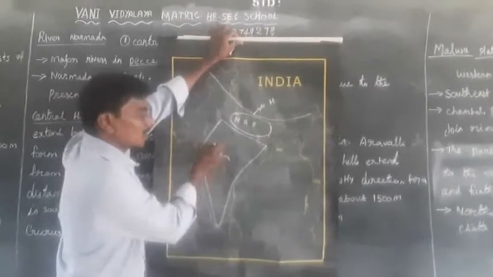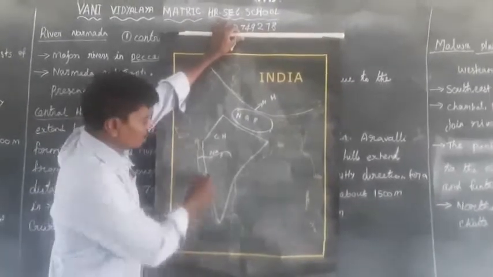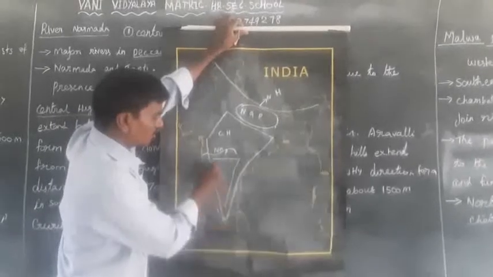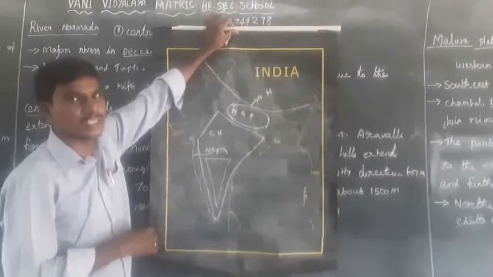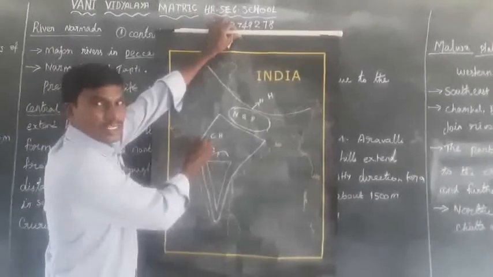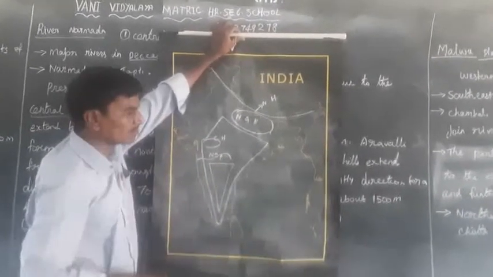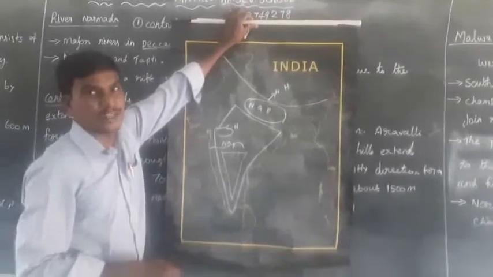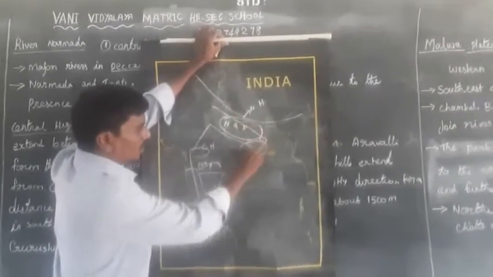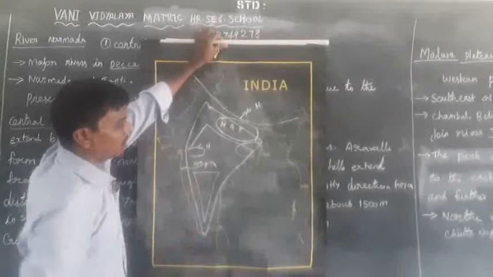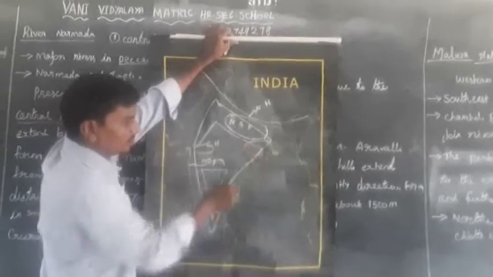The northern part is called the Central Highland. The southern part is called the Deccan Plateau. Some other plateaus are also found in these regions. The Malwa Plateau is on the west side, and the Chota Nagpur Plateau is on the east side. So the total area is called the Peninsula Plateaus.